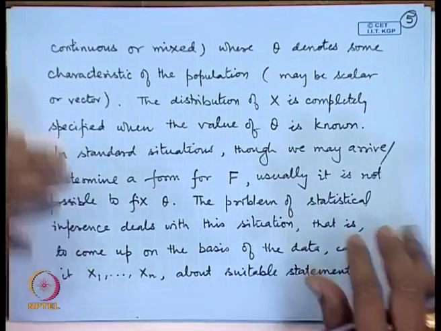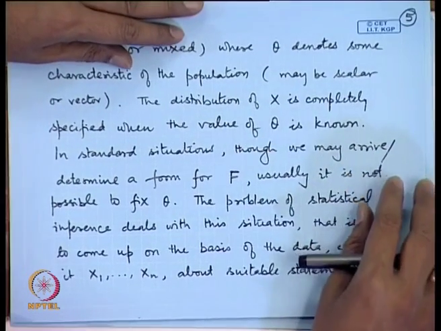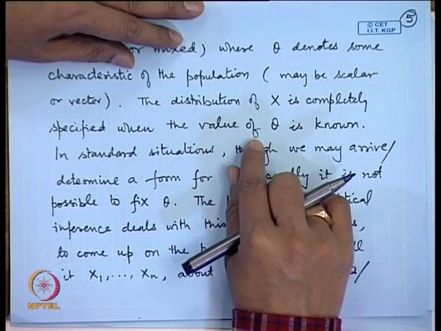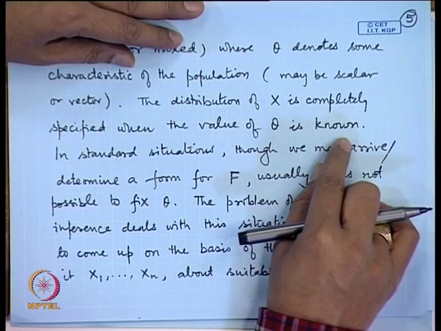So, we are having x 1, x 2, up to x n as the random sample, which we treat as the observed values of a random variable x, and x is assumed to have a known distribution f(x, theta), and therefore, the distribution consists of a certain parameter, which is called a characteristic or parameter of the distribution. So, the distribution of x is completely specified when the value of theta is known.